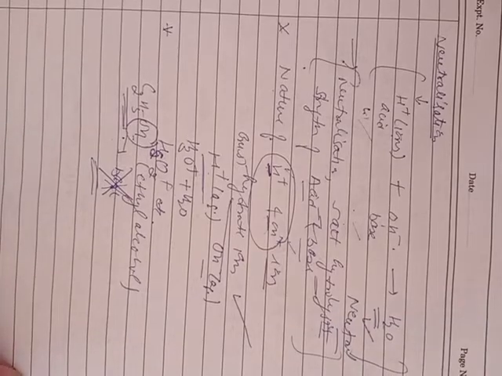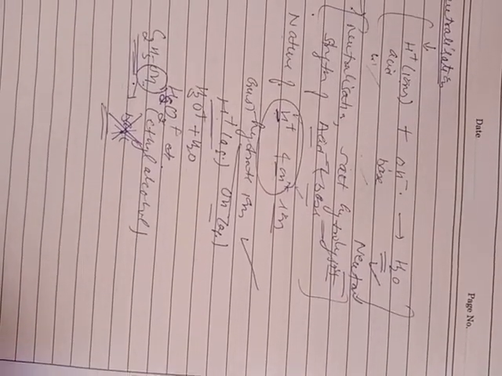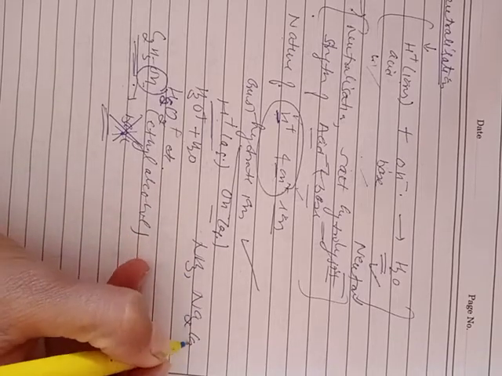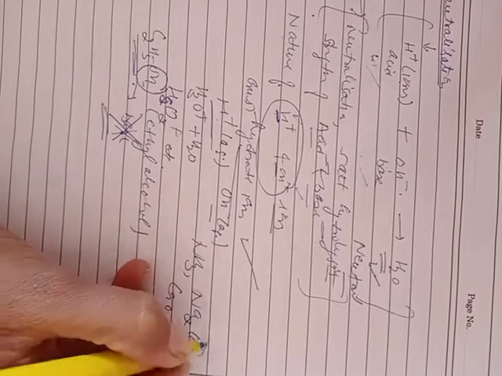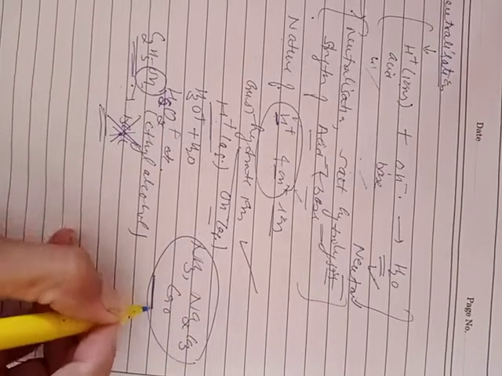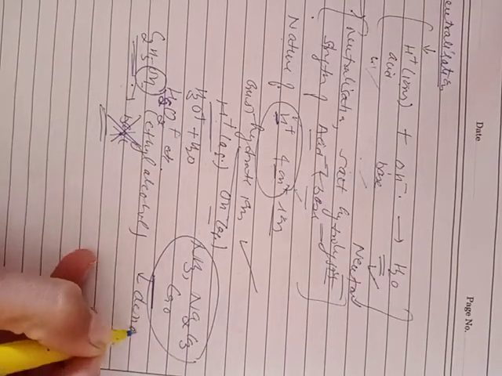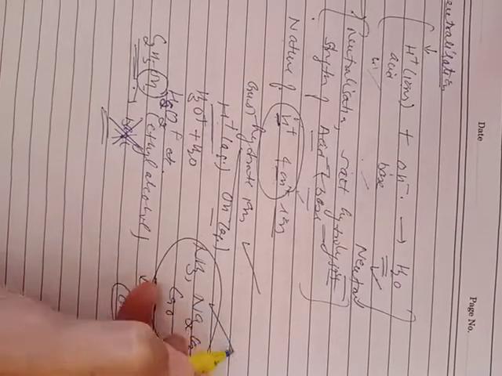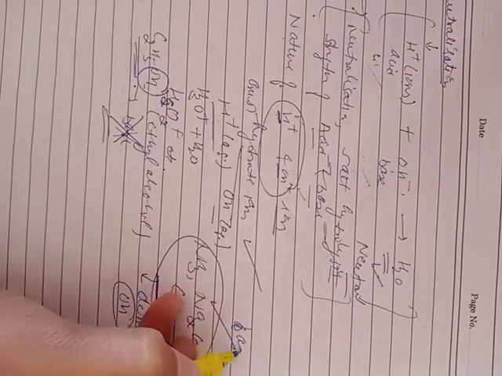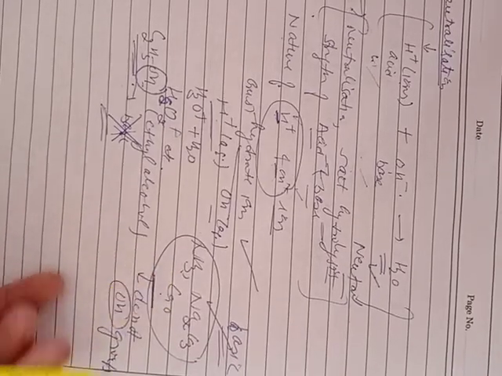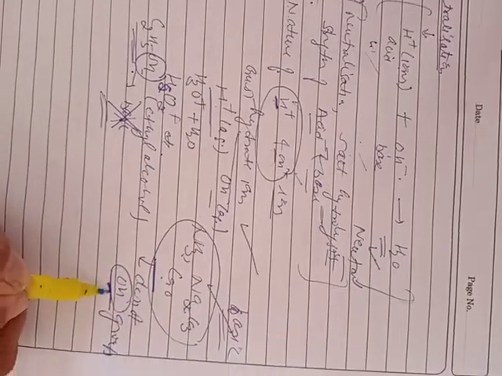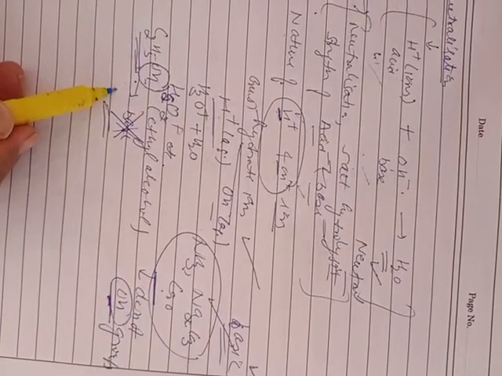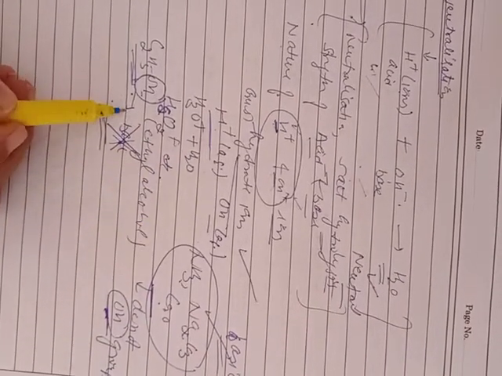Second, there are a number of substances like ammonia, NH3, sodium carbonate, Na2CO3, and metal oxides such as calcium oxide. These substances do not have any hydroxyl group, yet they are all basic in nature. These compounds do not consist of any hydroxyl group, still they are basic in nature. So in these cases, the Arrhenius concept of base was not applicable.